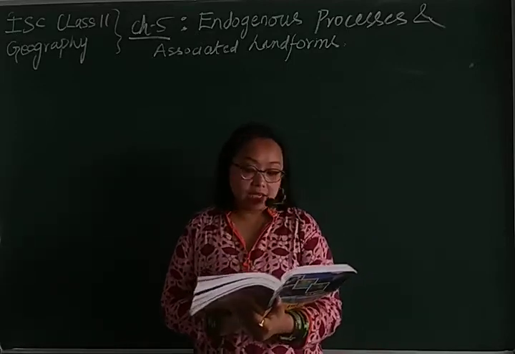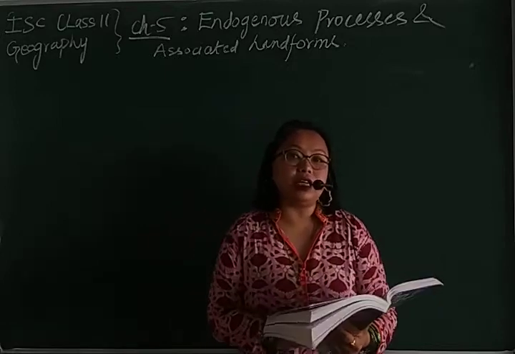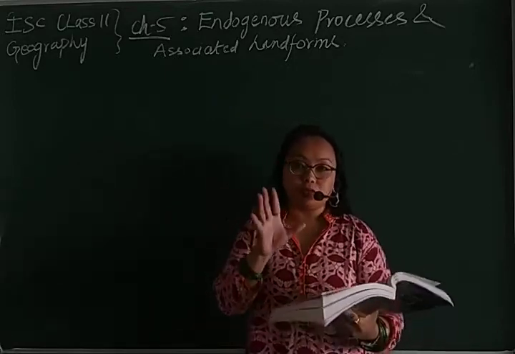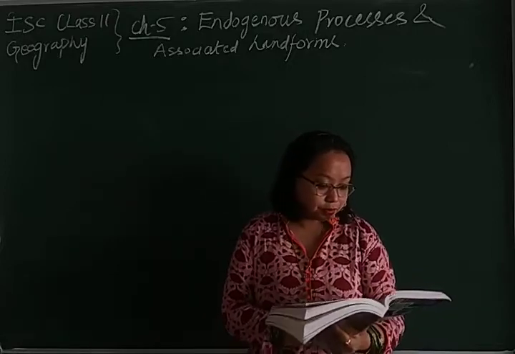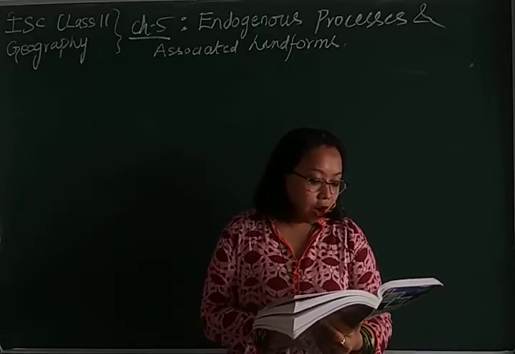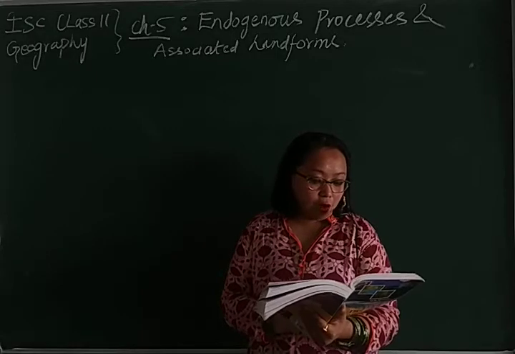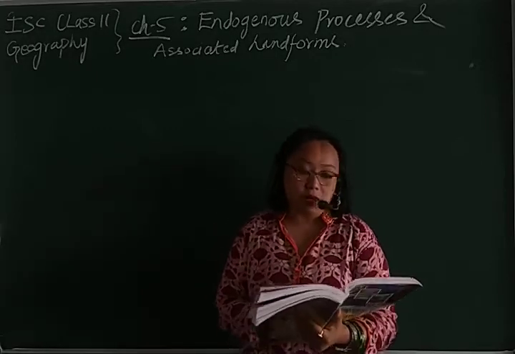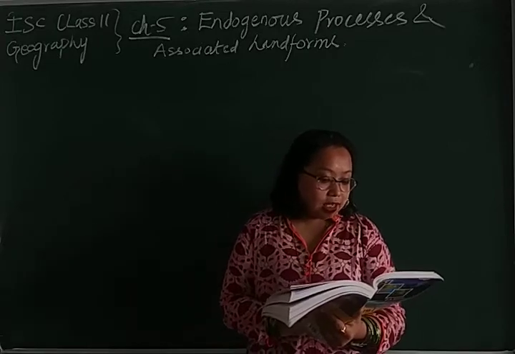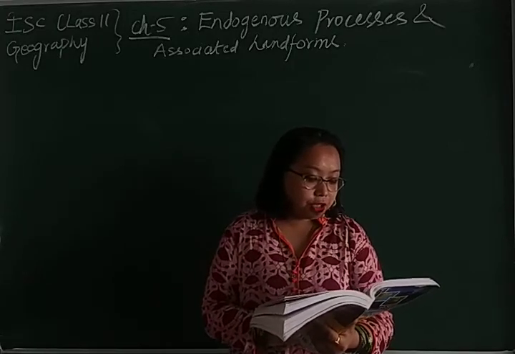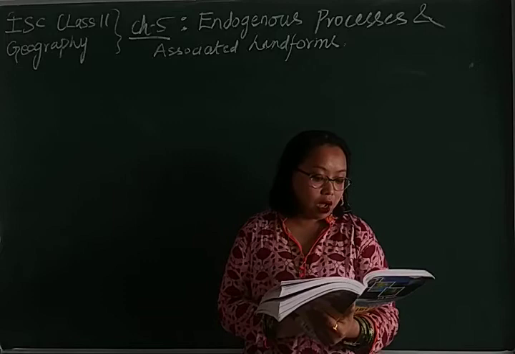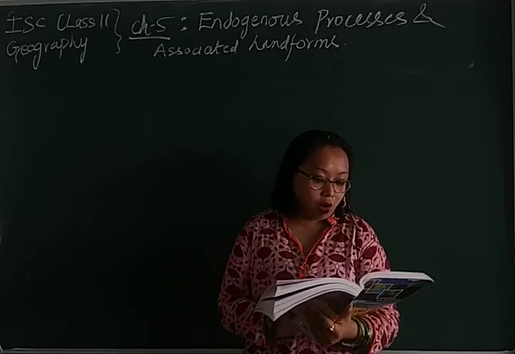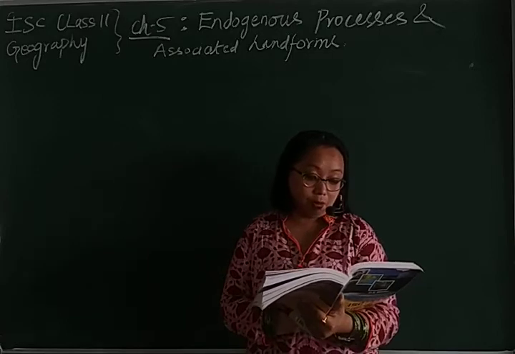So the next type of mountain is volcanic mountain. It is termed by the word volcanic, right? The mountains formed as a result of volcanic activity are known as volcanic mountains. At the time of volcanic eruption, lava is thrown out and deposited around the crater to form a mountain.